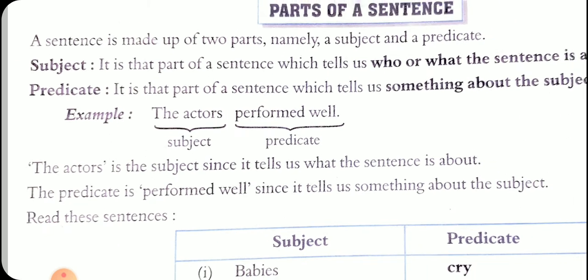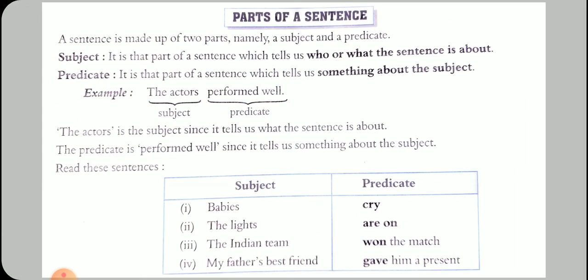When we make a sentence, we name some person or things and say something about that person or things. In other words, we must have a subject to speak about, and we must say or predicate something about that subject. So, the part which names the person or things we are speaking about is called the subject of the sentence.